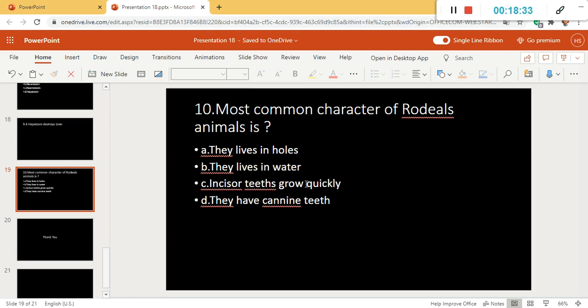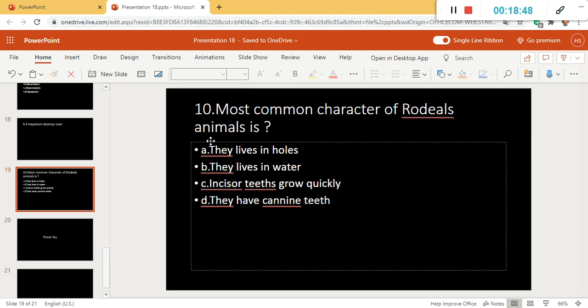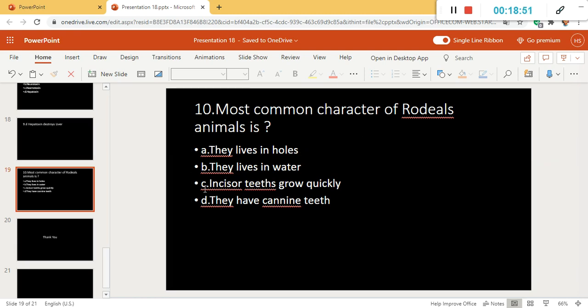Incisor teeth are the front teeth of animals, we also have incisor teeth. They have canine teeth, so all options are wrong except option number C. Incisor teeth grow quickly.